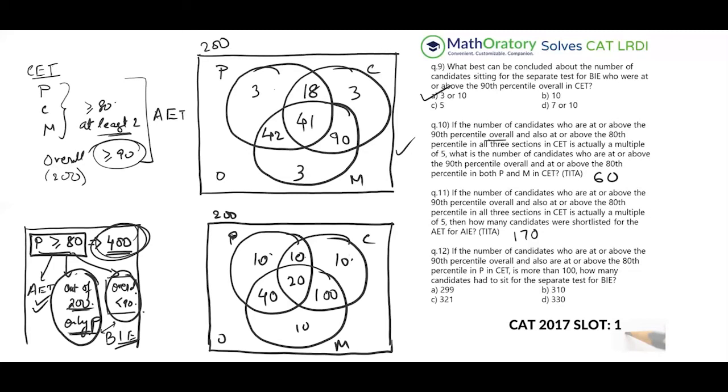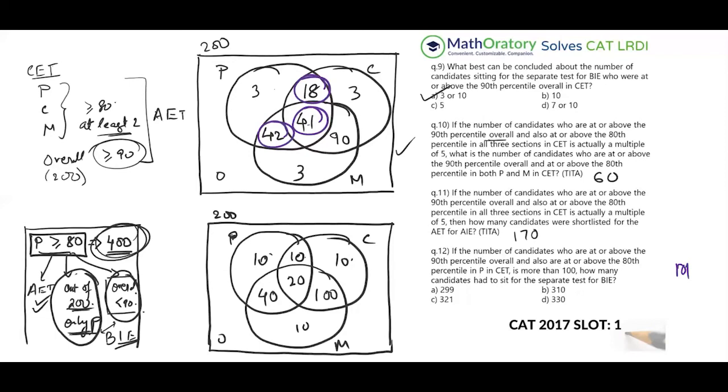We should not consider them. They are not part of the BIE. So we can just take that part off. So who are qualifying for this AET test? For the first case, that is what we have to consider. This number, and this number of students. So this 18, 42, and 41. So 18 plus 42 is 60, and 41 is 101.